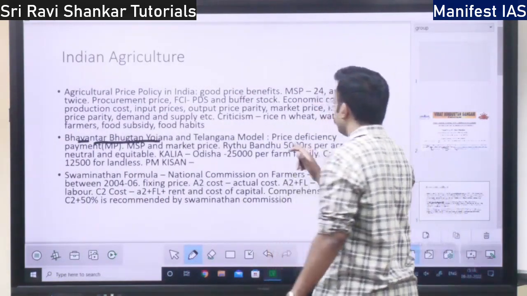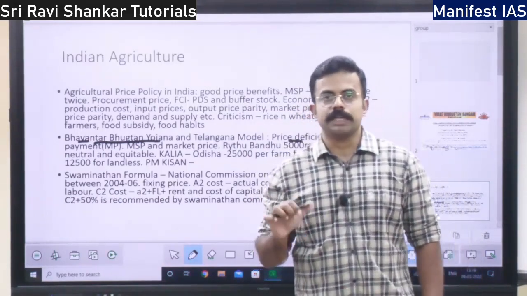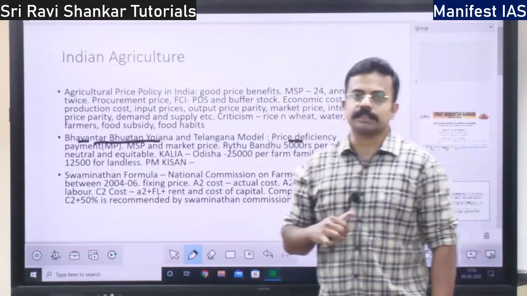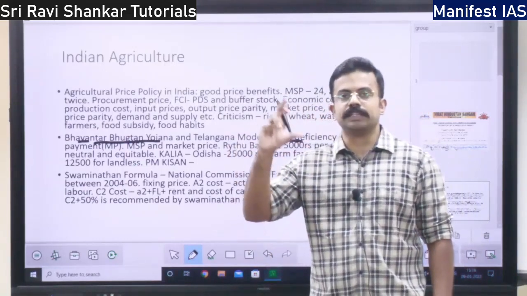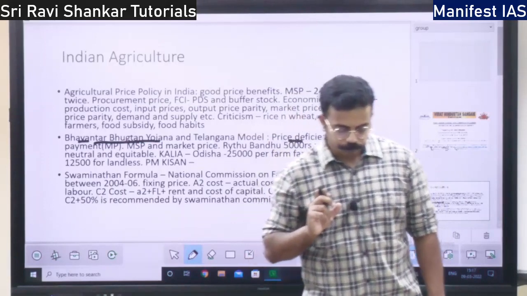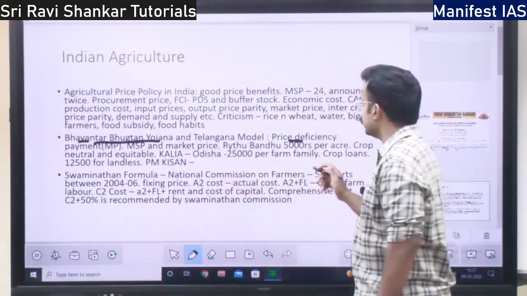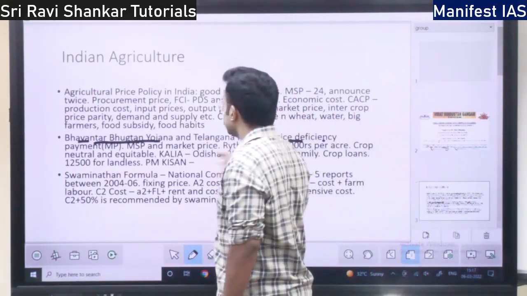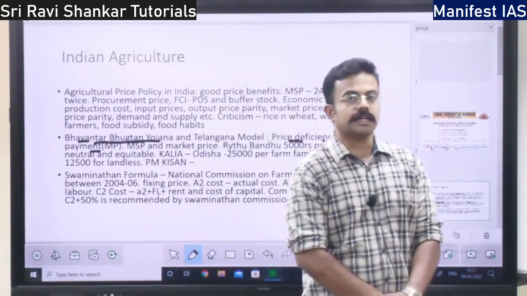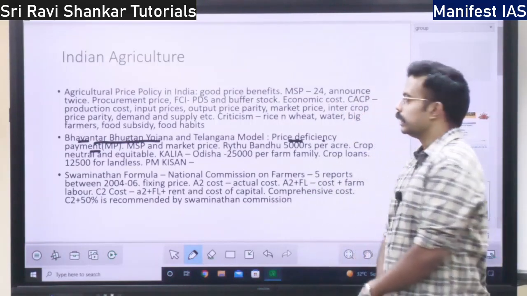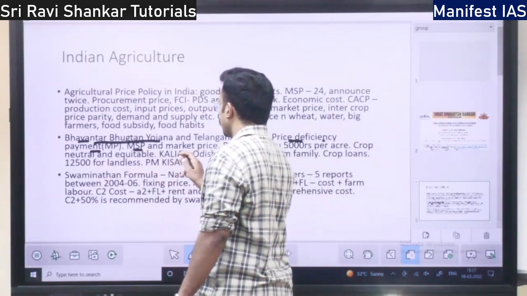Bhavantar Bhugtan Yojana is a price deficiency payment. See, there is a minimum support price, that is, the government provides some minimum support price, and there is the market price, that is, the price at which the product is being sold. There is a difference between the market price and the minimum support price. That price difference is paid by the government. The price deficiency is paid by the government under this Bhavantar Bhugtan Yojana held in Madhya Pradesh. Similarly, it is the difference between MSP and market price.